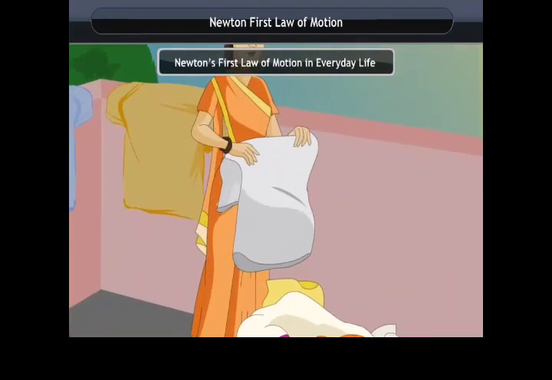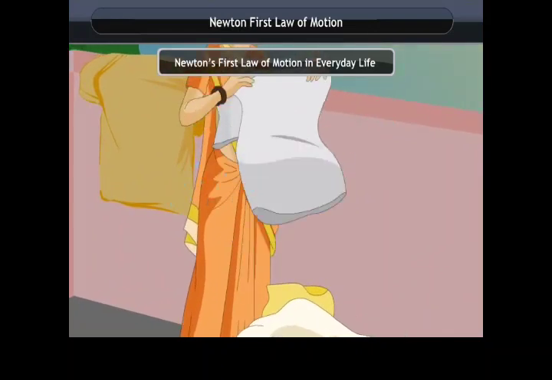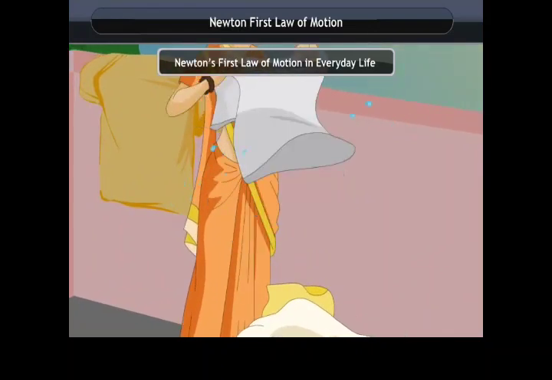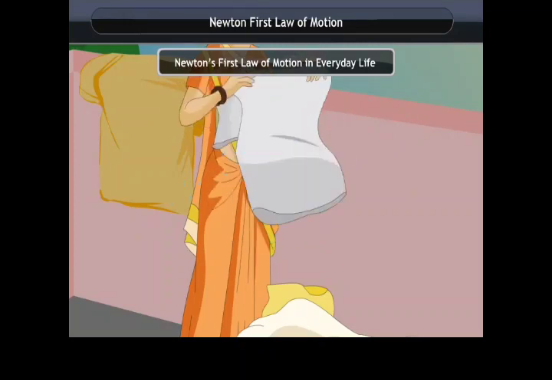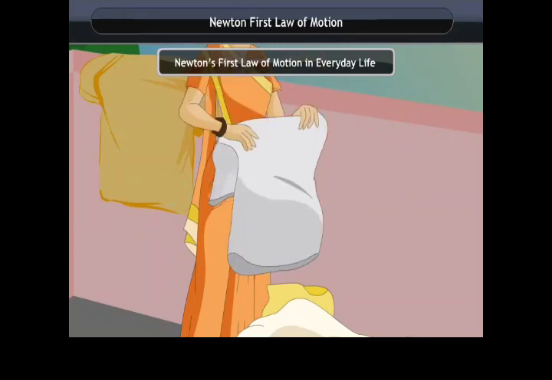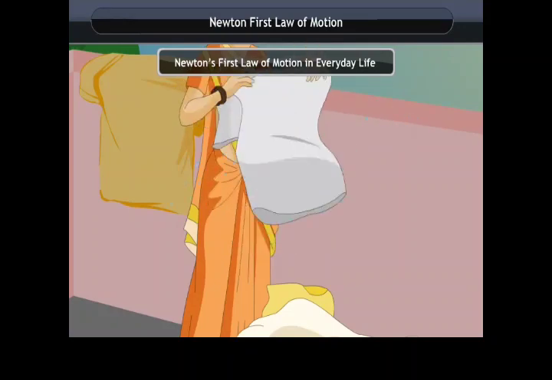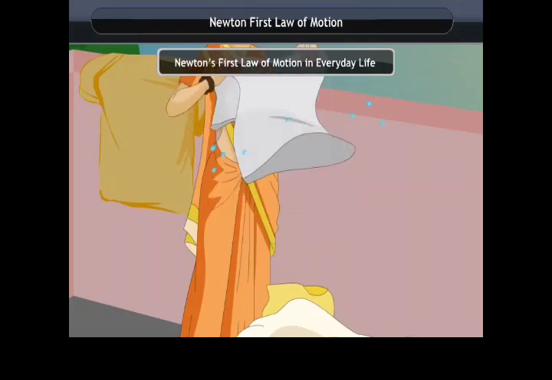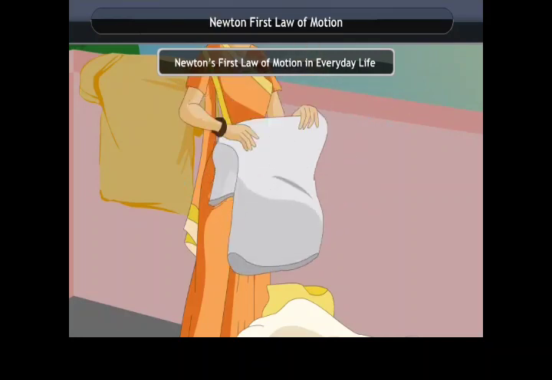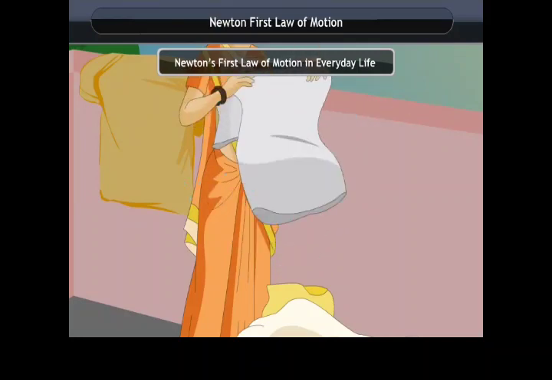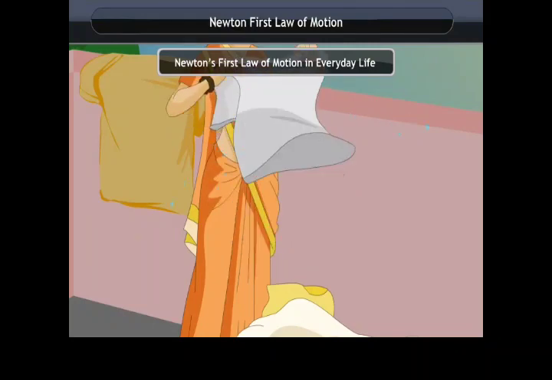Before hanging wet clothes over a laundry line, usually many jerks are given to the clothes to get them dried quickly. Because of the jerks, droplets of water from the pores of the clothes fall on the ground. It happens because when clothes are suddenly made to move by giving jerks, the water droplets in them have a tendency to remain at rest, are separated from the clothes and fall on the ground.